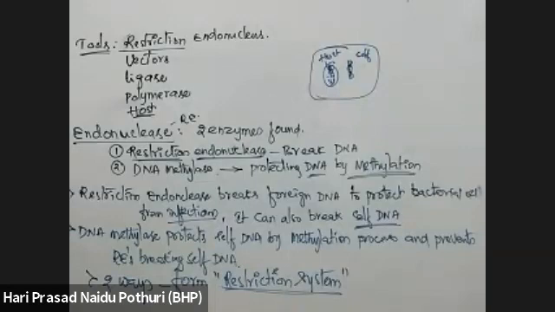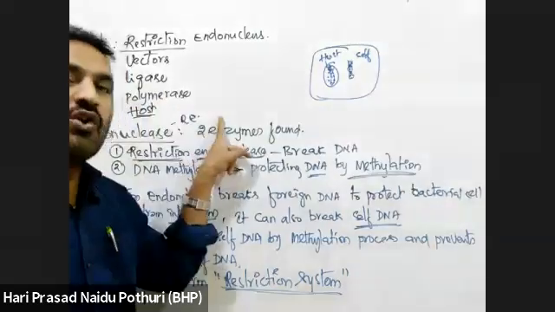Okay, so the restriction system is forming. Actually, what is the activity of restriction endonuclease? It is to break the viral genome or foreign genome when it is entering the bacterial cell. So restriction endonucleases are produced majorly by bacteria. They were found in bacteria only. So it is a part of the host defense system.